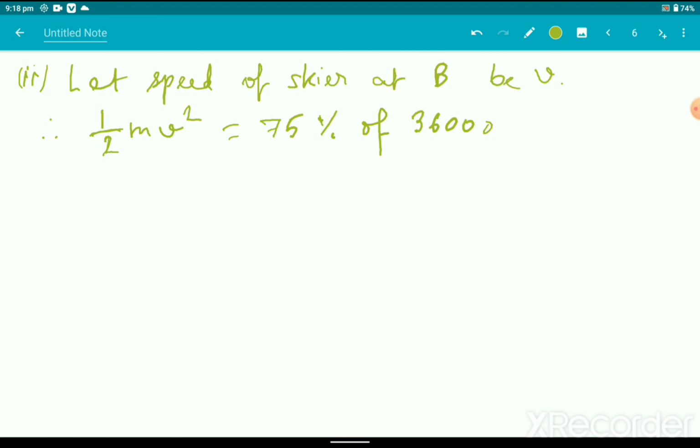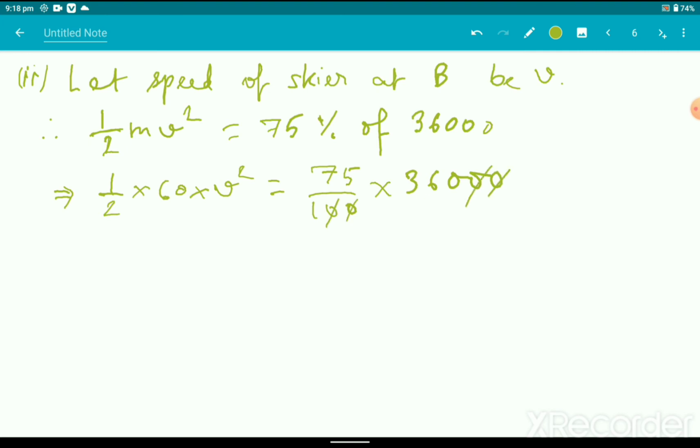Okay, this implies that half into 60 into v square equals 75 by 100 into 36000.